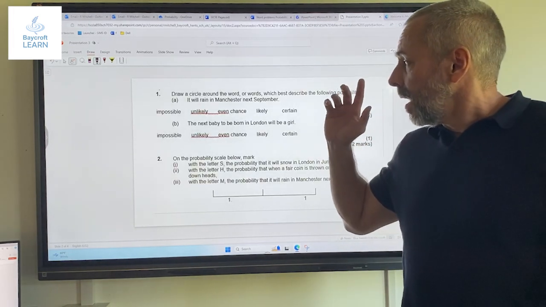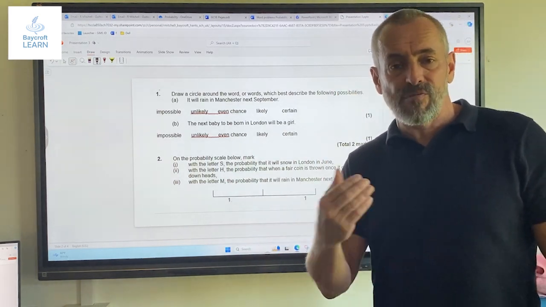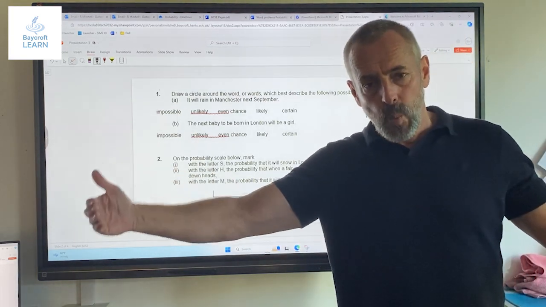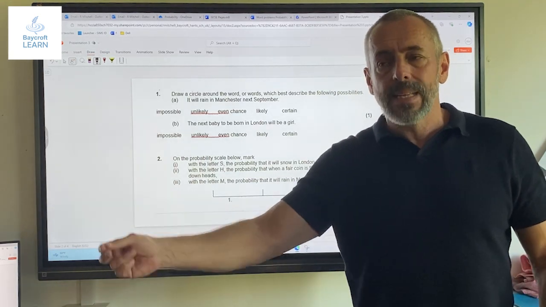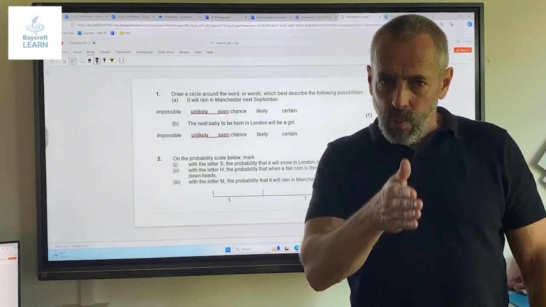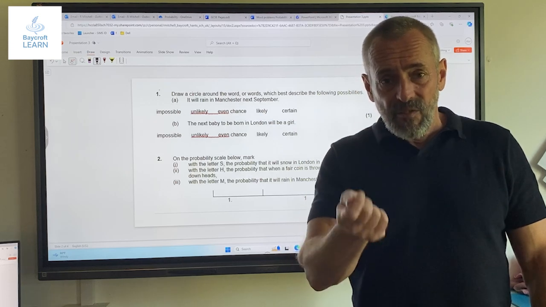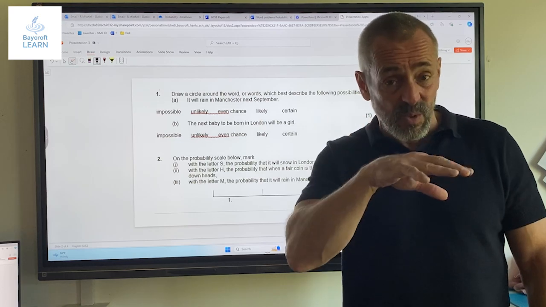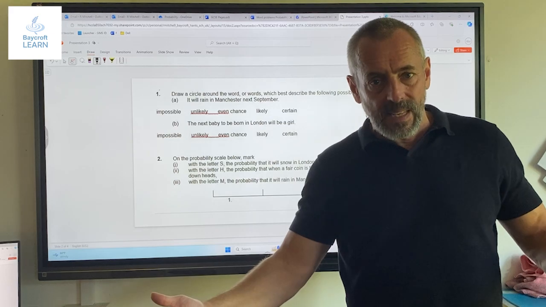Now, firstly, expressing probability using words. We use something called a probability scale. You'll all recall it goes from 0 up to 1. The 0 means it's impossible. 1 means it's absolutely certain. If you can remember, the one halfway means it's an even chance, and we always use the example there of flipping a coin. You've got one way of achieving success or the other way, but most of the things will sit somewhere on that scale, okay?